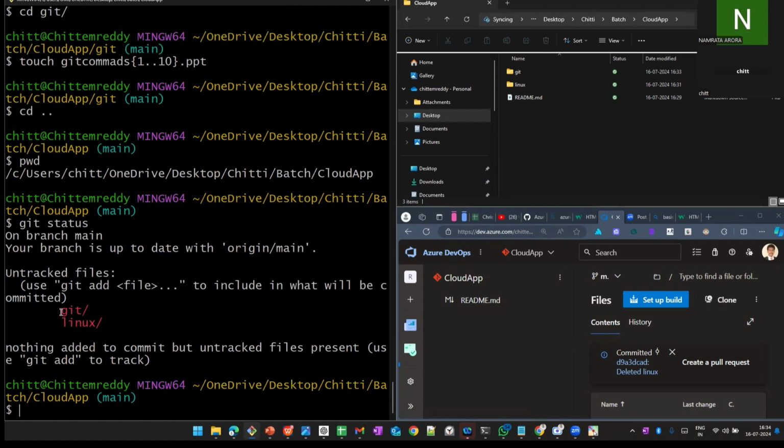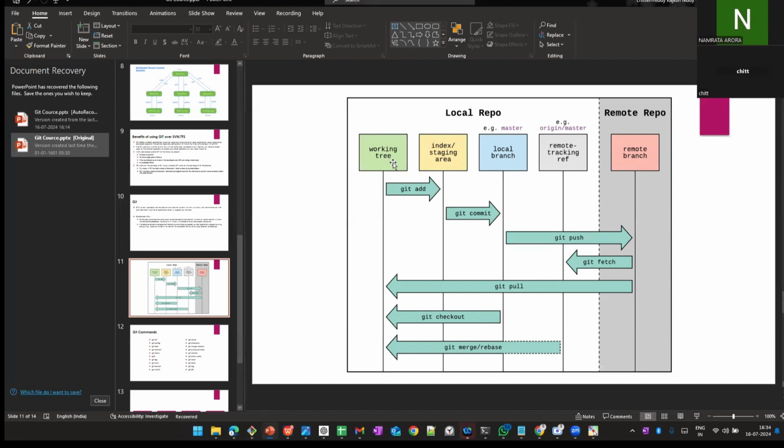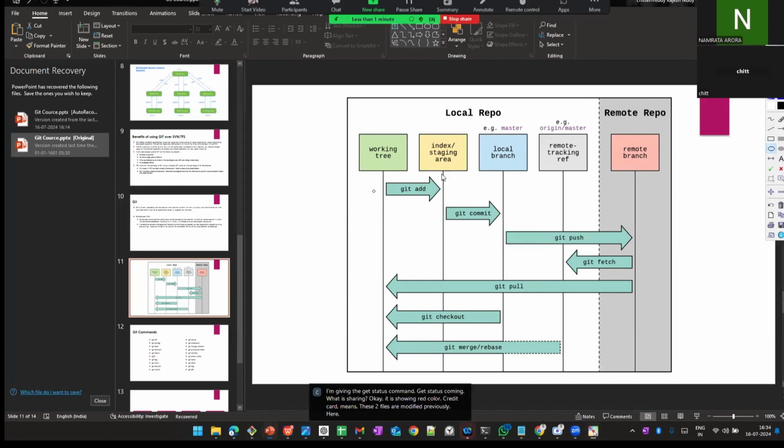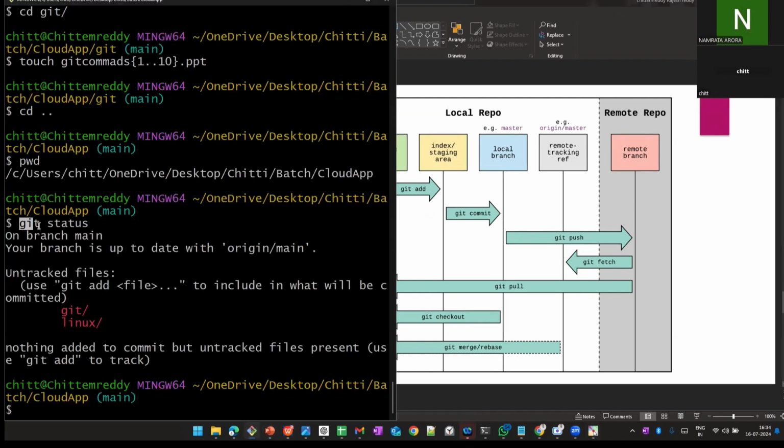Git status command, what is it saying? It is showing red color. Red color means these two folders are modified. I have shown previously, here two are modified, Git and Linux. These two are pushed into the repository using git add command, git commit command, git push. If you want to see the status, you need to use git status. That's why I used the git status command.